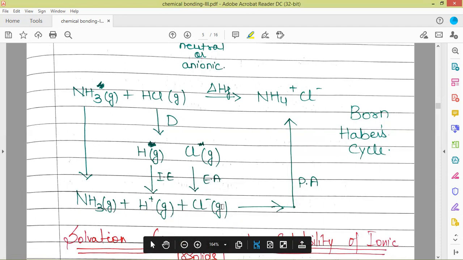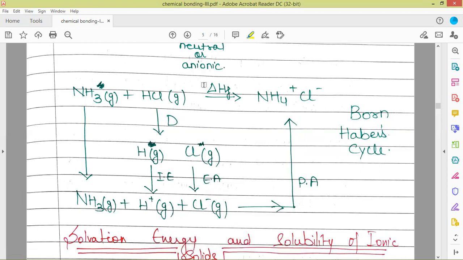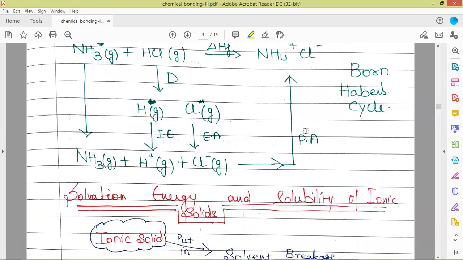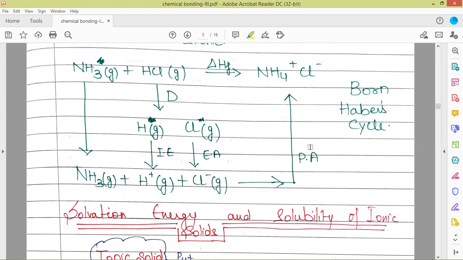Then all these get combined, and this step has the proton affinity. This energy is the proton affinity which is released here, where ammonia, H positive and Cl negative are converted to ammonium chloride. So this whole cycle is called the Born-Haber cycle. Earlier it was lattice energy, and in this particular case it is proton affinity.